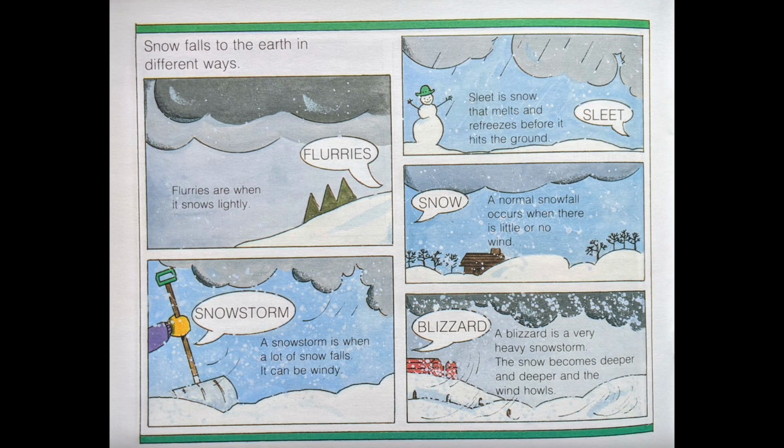Snow falls to the earth in different ways. Flurries are when it snows lightly. Flurries. A snowstorm is when a lot of snow falls. It can be windy. Snowstorm. Sleet is snow that melts and refreezes before it hits the ground. Sleet. A normal snowfall occurs when there is little or no wind. Snow. A blizzard is a very heavy snowstorm. The snow becomes deeper and deeper and the wind howls.